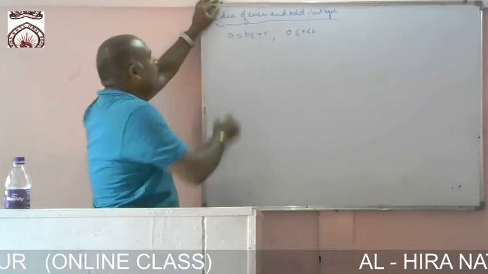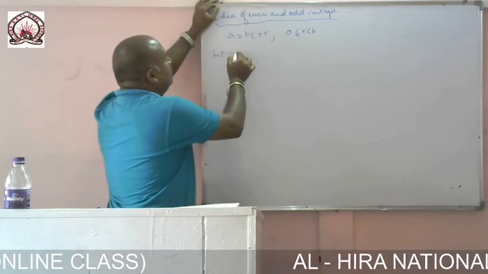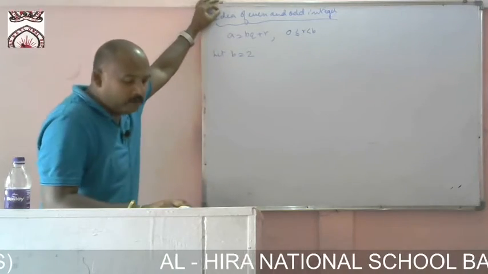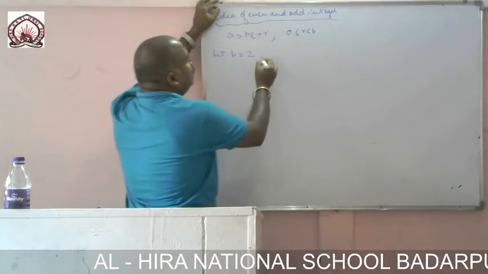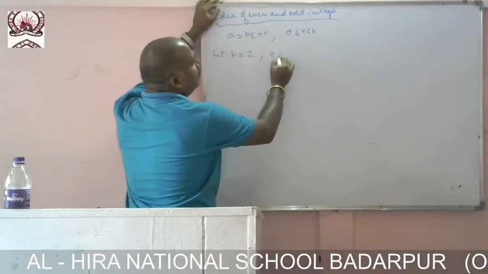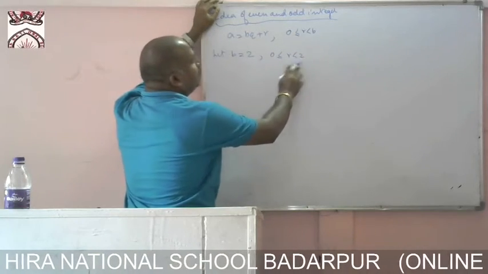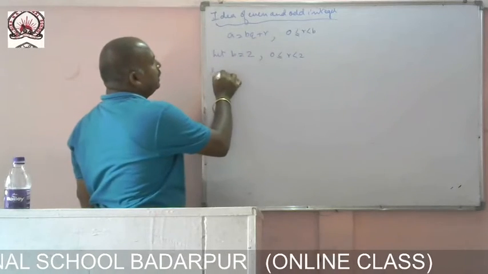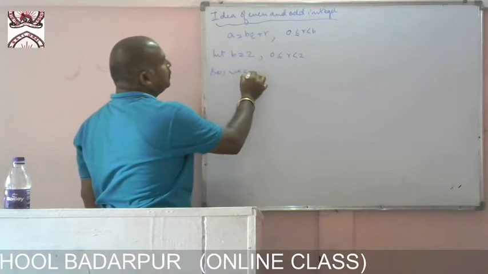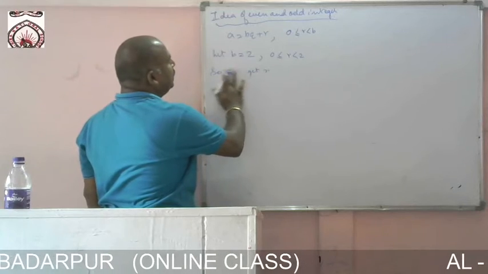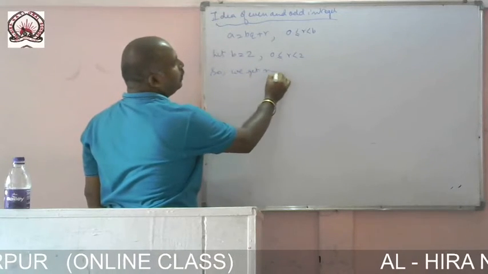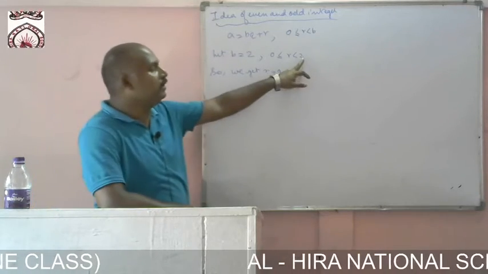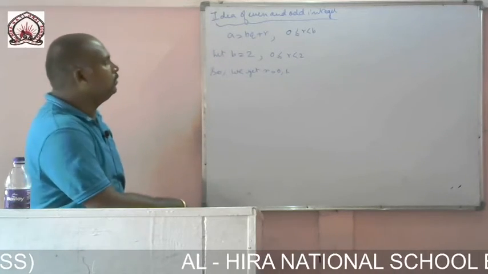Now let b equal to 2. Then the value of r lies between 0 and 2, so we get r equal to 0 and 1, because r cannot be equal to 2.